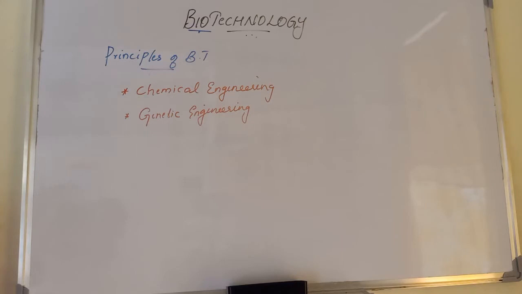In chemical engineering, they maintain sterile conditions to enable the growth of only desired microbes for manufacture of biotechnological products like antibiotics, vaccines and enzymes. So by using chemicals we provide a sterile environment for the growth of particular microbes or organisms, so that from that growth we obtain our desired products. Coming to genetic engineering: genetic engineering is the direct manipulation of the genome of an organism.